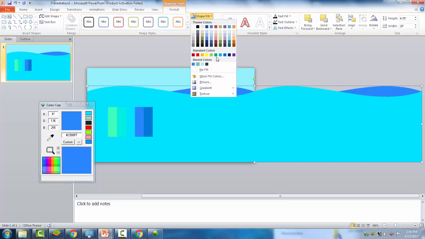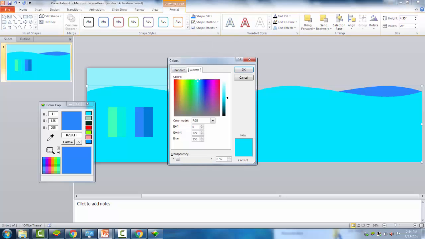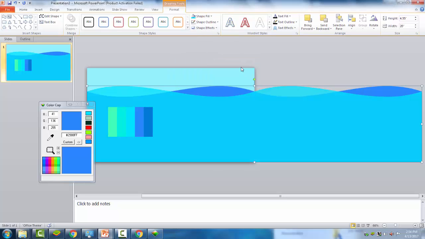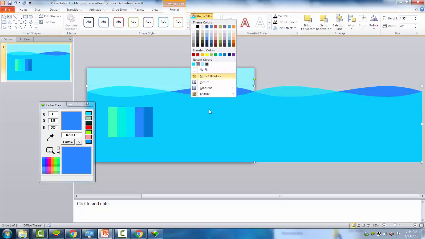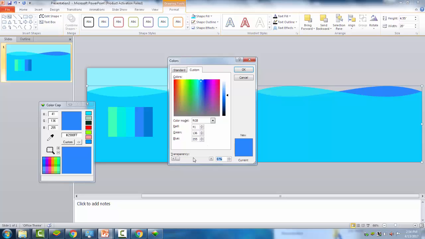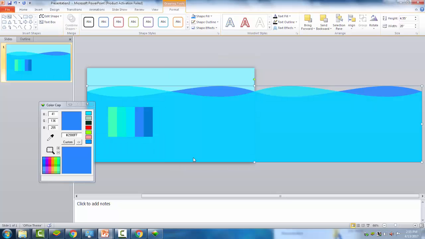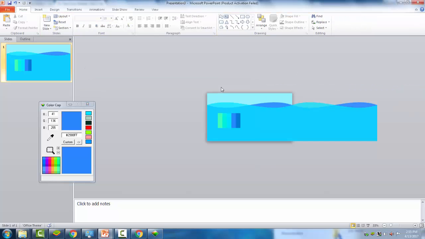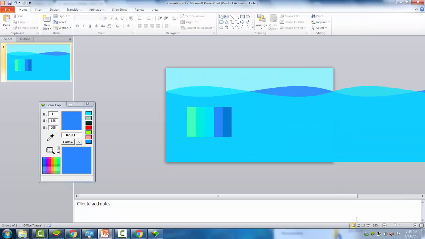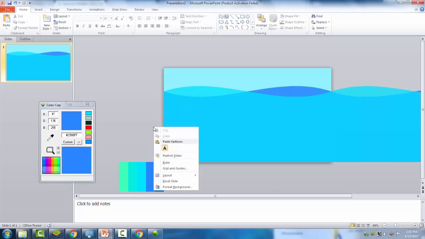And I will add some effects here. I will add a transparency. I think 25. And the flowing water appears. I will make the same, but half of 25. What is half of 25? 12.5. And we have flowing water in PowerPoint, but it's not animated.